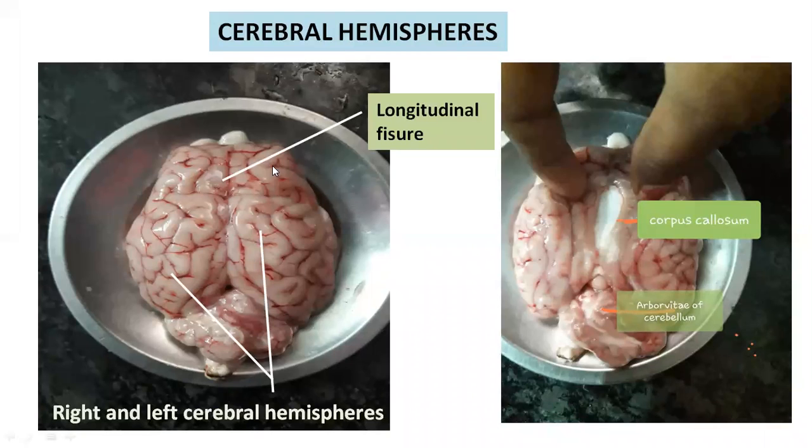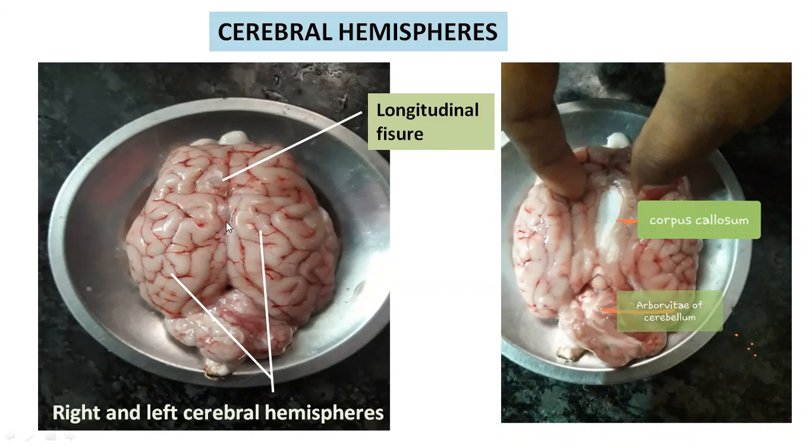And the middle portion, the largest part of the forebrain, is called cerebrum. So this cerebrum is divided into two equal halves by a longitudinal fissure. Fissure is nothing but a deep groove that is separating the cerebrum into two equal halves.